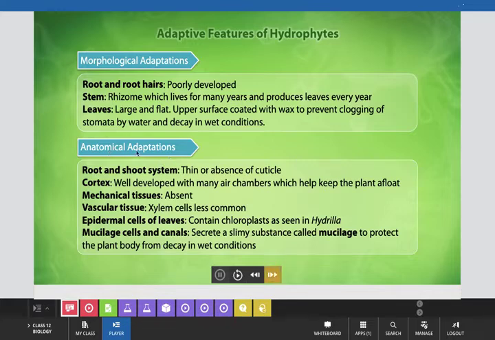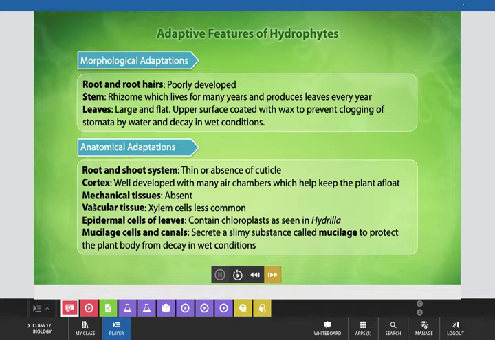And in the case of anatomical adaptation, we can describe the root and shoot system in such plants: cuticle thin or absent. Cortex well developed with many air chambers which help keep the plant afloat. When we talk about mechanical tissue in anatomical adaptation, it is totally absent.